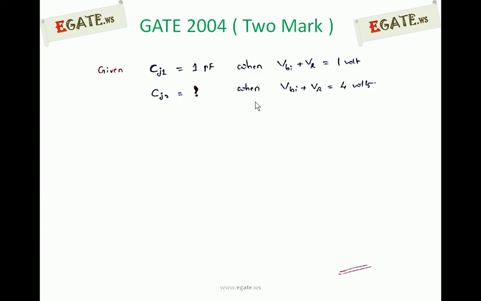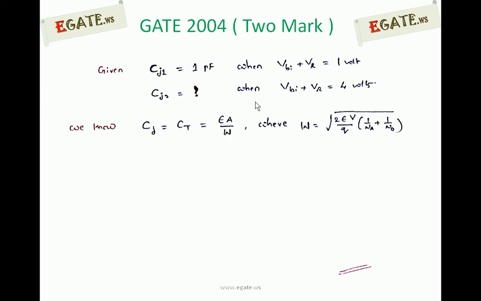So the given information is, let us assume the first case CJ1, junction capacitance 1, is given as 1 picofarad when VBI plus VR is equal to 1 volt. For the second case, what will be the junction capacitance if VBI plus VR is equal to 4 volts? First we should know the junction capacitance equation. Junction capacitance is nothing but transition or depletion capacitance, which dominates under reverse bias. Under reverse bias, a PN junction acts as a parallel plate capacitor, whereas the width of the depletion region is the distance between the plates.